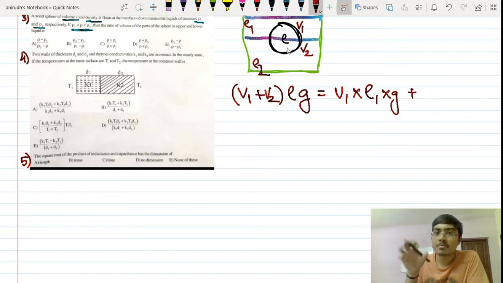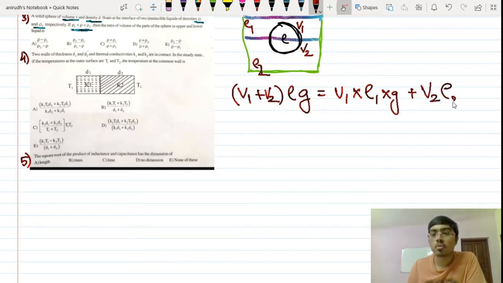So the fluid pushes the body upwards with a force equal to the weight of the fluid displaced by the body. Archimedes principle. The very standard Archimedes principle is utilized for solving questions of flotation. So that will be V2 multiplied by rho 2 multiplied by g. I hope you got this particular concept. This is how you solve every question in flotation.